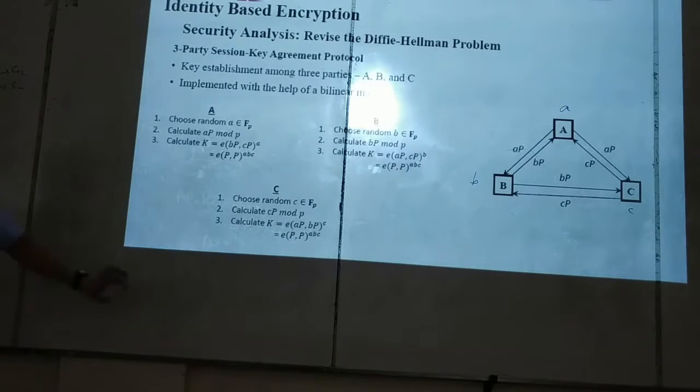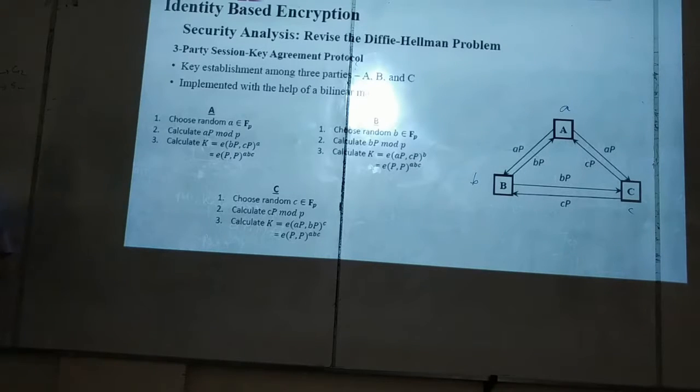Now, what about the security? That means we have to prove what? Adversary will not be able to calculate e(P,P) power abc. Now, which things are known to the adversary? aP, bP, cP and nothing else? Nothing? P. P is also known.